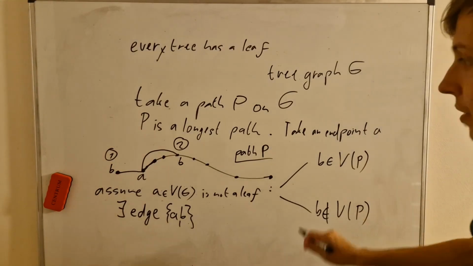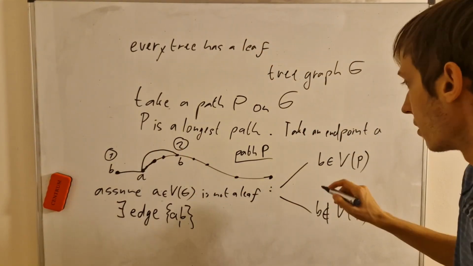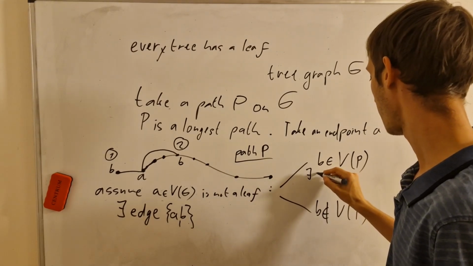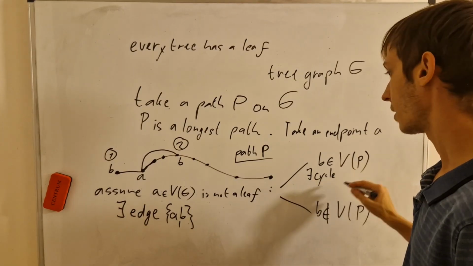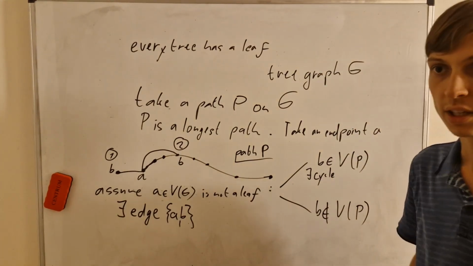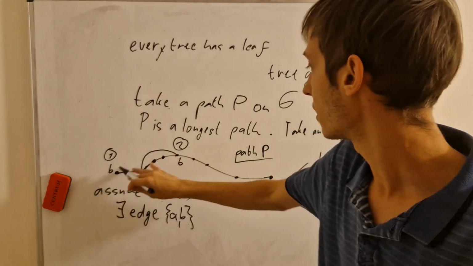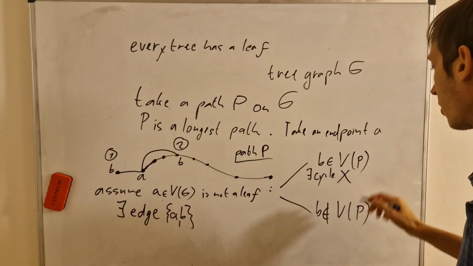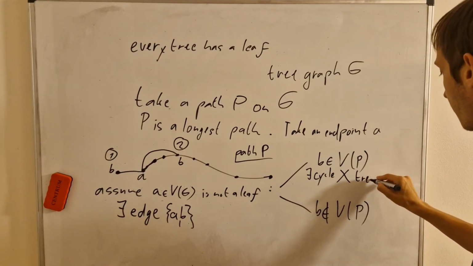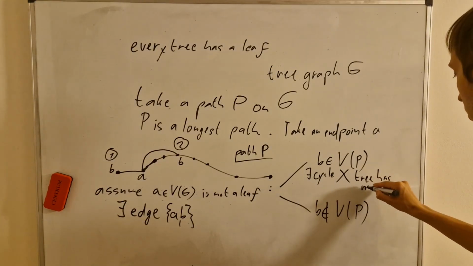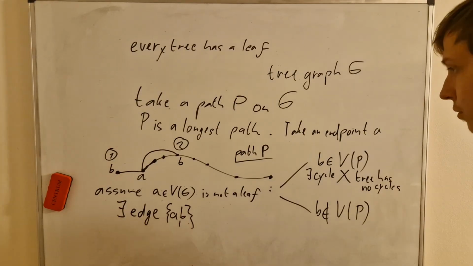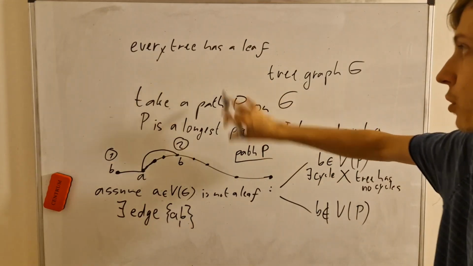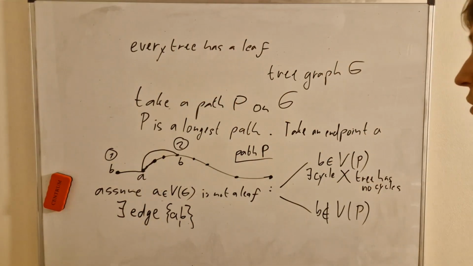So if it's on the path, then we get a cycle involving AB. Right? So there exists a cycle with the path, but that's not possible because there cannot be a cycle because we're considering a tree. So that's no, because a tree has no cycles, right? Let's not forget the graph we're considering here the whole time should be a tree. We're saying that every tree has a leaf, so we're talking about trees.